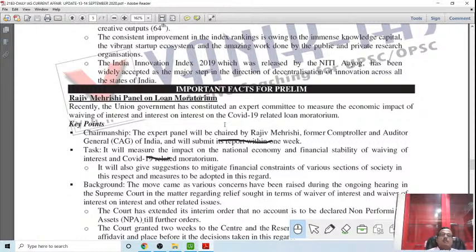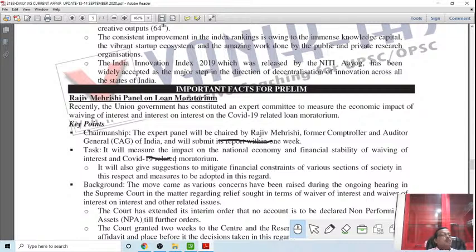So government has appointed a committee to make an assessment of the economic impact, or what the impact on the financial institutions of this loan moratorium will be. The expert panel will be chaired by Rajiv Mehrishi, former CAG, and will submit the report within 1 week. It will measure the impact on the national economy and financial stability of waiving of interest and the COVID-19 related moratorium, because on some loans government has given the interest waiver, and on some there is a moratorium, but they have their impact on the financial sector in the country.